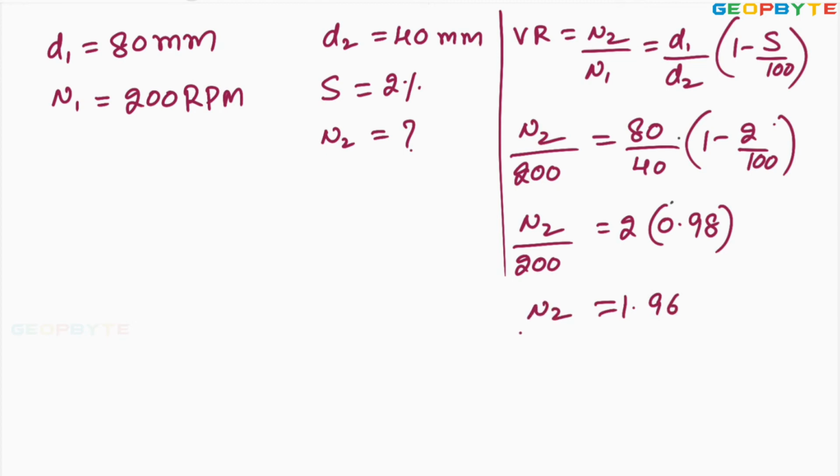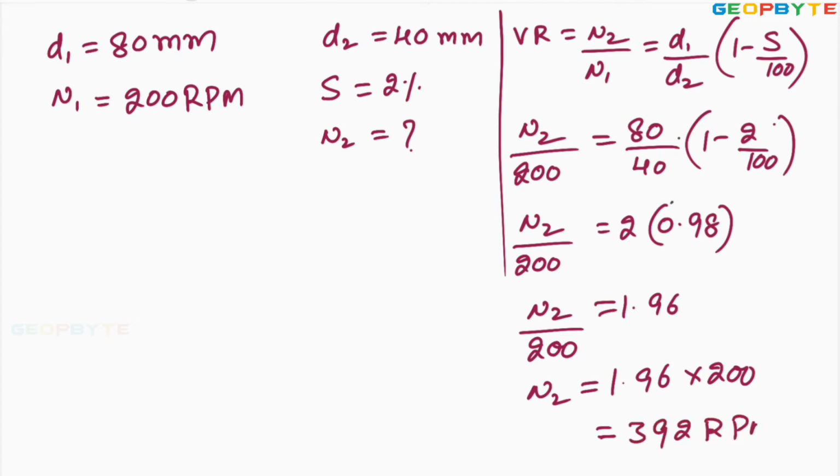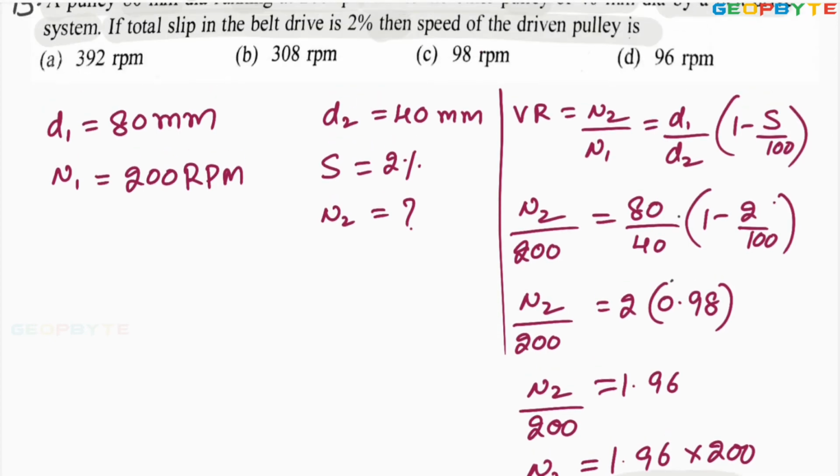I hope I am correct. From this, the speed of the driven pulley equals 1.96 × 200. You simplify this value to get 392 revolutions per minute. So that is the speed of the driven pulley. I hope you got my point.